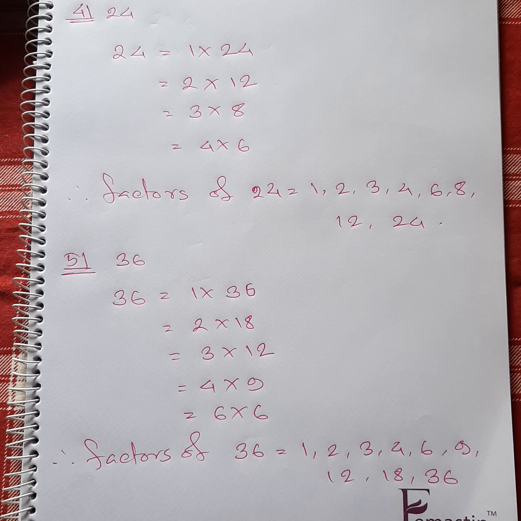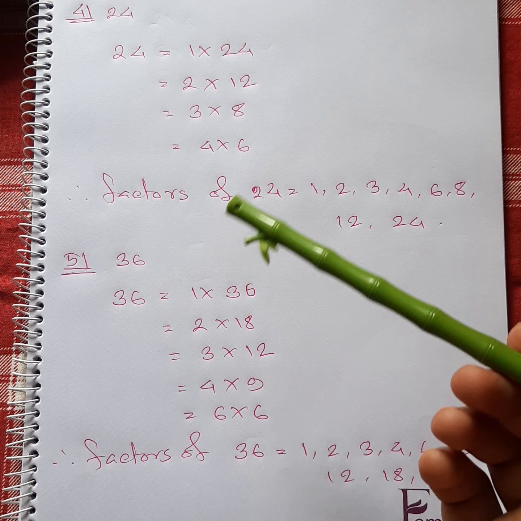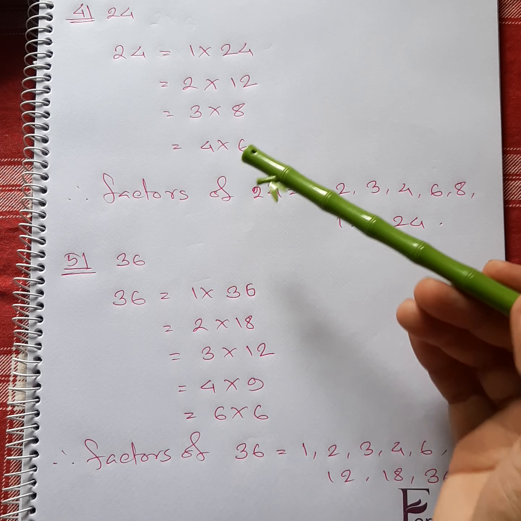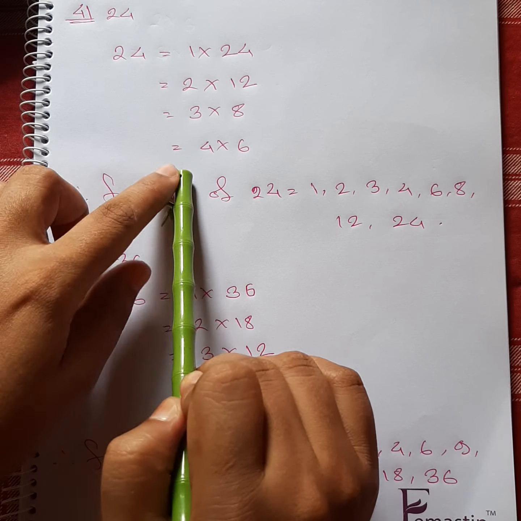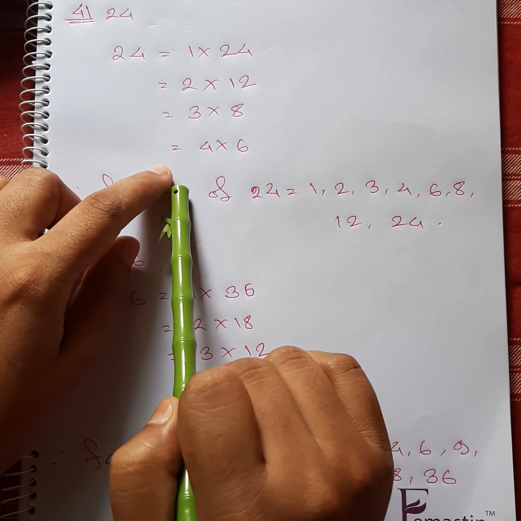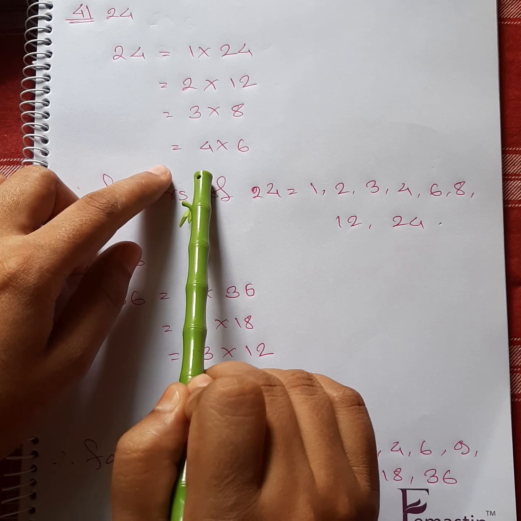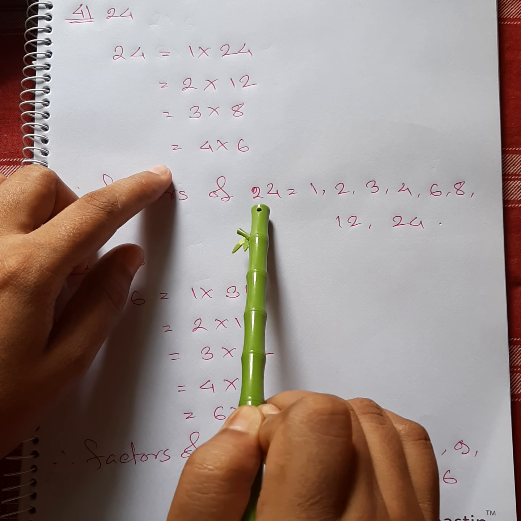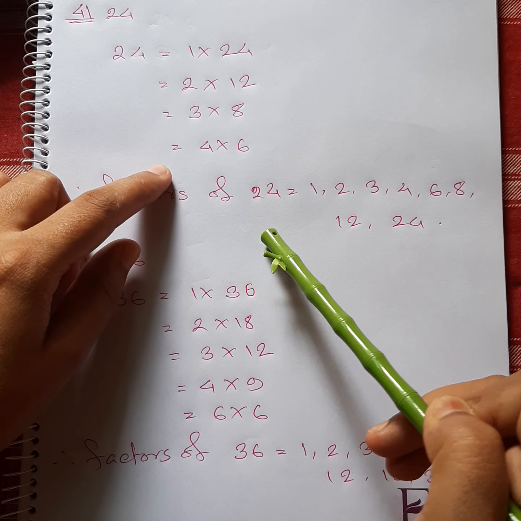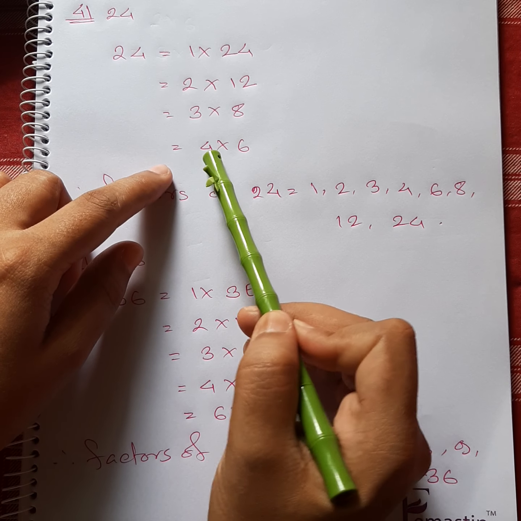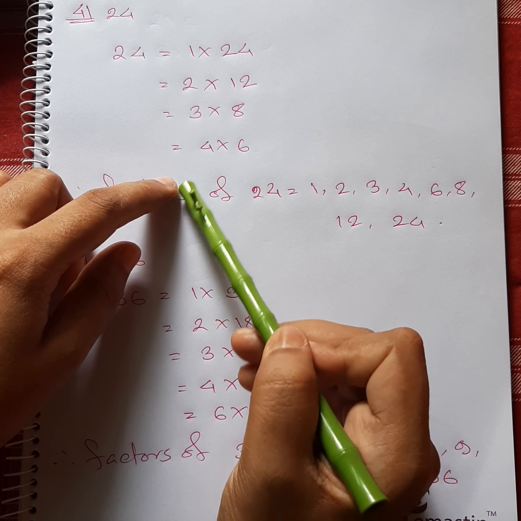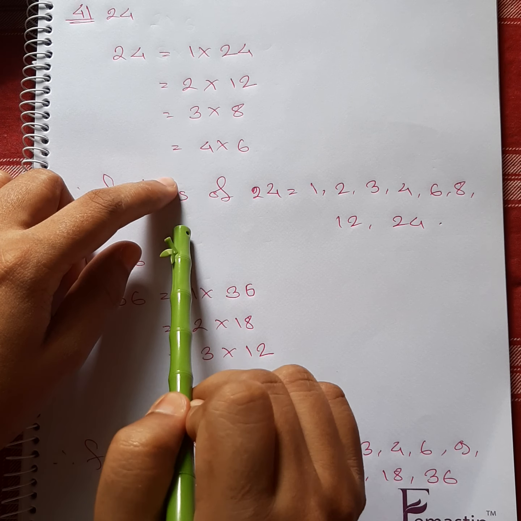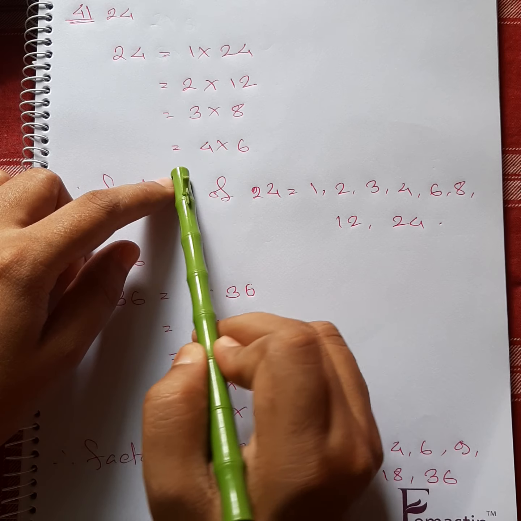And another thing I want to tell you: factors are a little bit tricky sometimes. After 6, you could get another possible multiplication of two numbers, like 6 into 4, 8 into 3 and 12 into 2. But no, we are not going to go further. Whenever you see that a number has already repeated over here, we are not going to go for more multiplications. Stop right here.